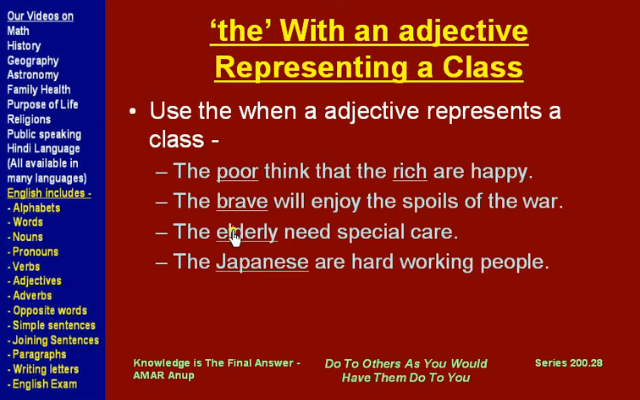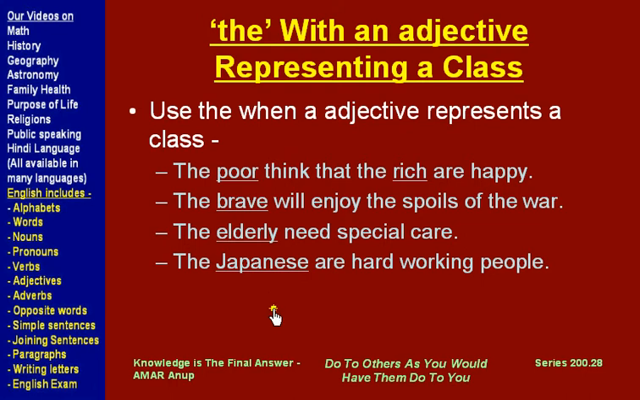Same way, the brave will enjoy the spoils of the war. Here we use the word brave, which is an adjective, to represent a class of people who are brave, so we will use the brave. Now you can argue that we are using it as a noun because there is no "brave people" or something after that, and there are sometimes overlaps where we can convert a noun into an adjective, and sometimes we can use the words sort of interchangeably, but when we are using it as a class, it's an adjective.